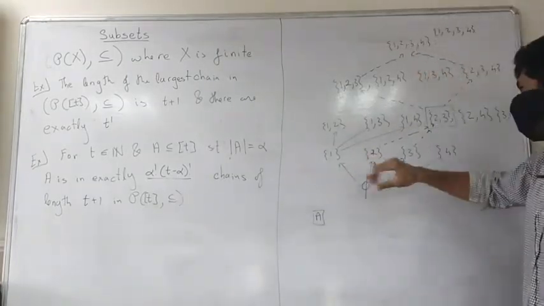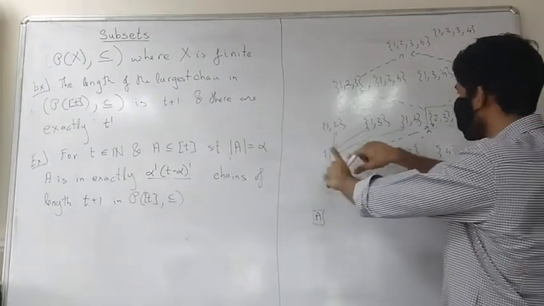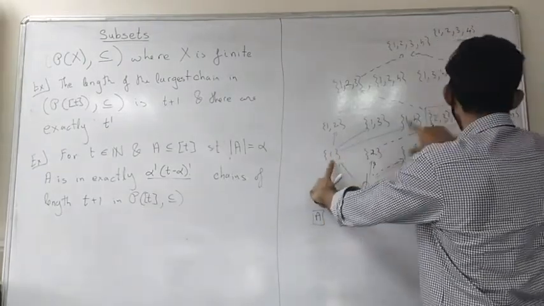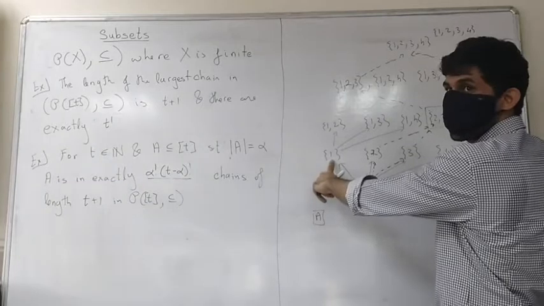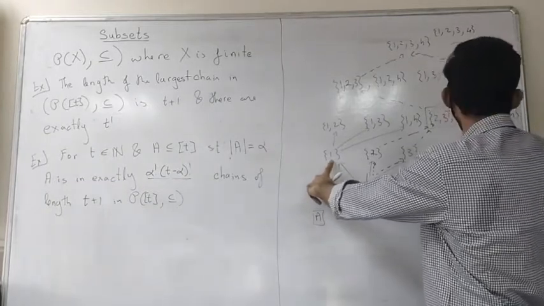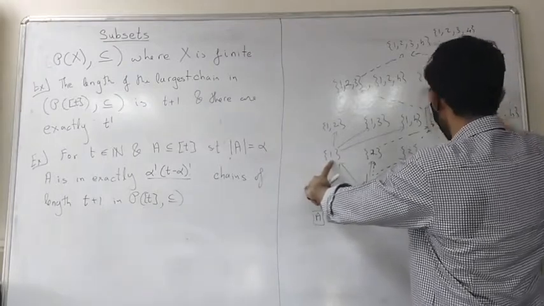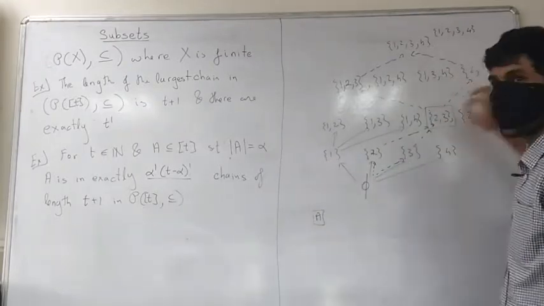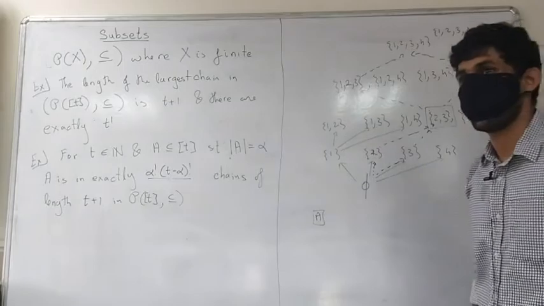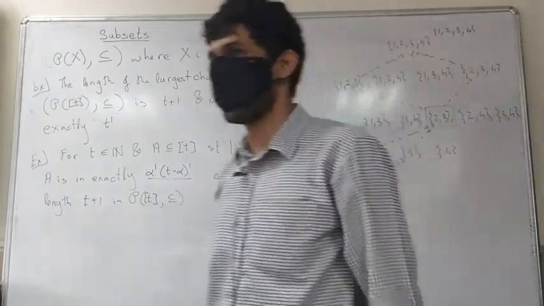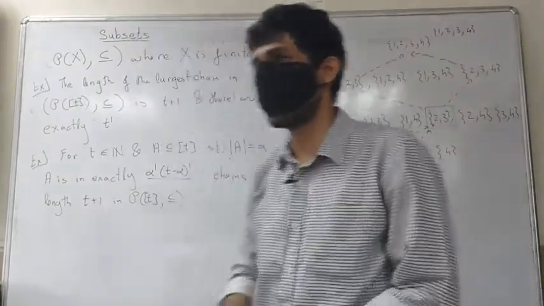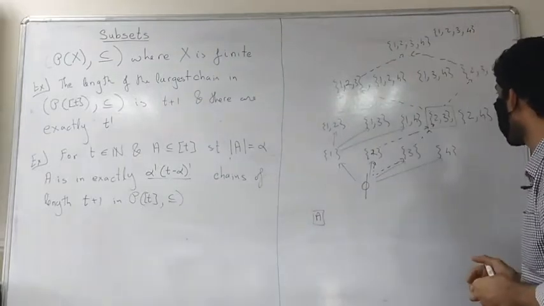But you can also have anti-chains like take 1 and then take 2, 4, right? And then you can take 2, 3, 4. No, 1, 3, 4. No, that doesn't work. So you can do those kind of things also. Yeah? Length is smaller than the width. How, why?